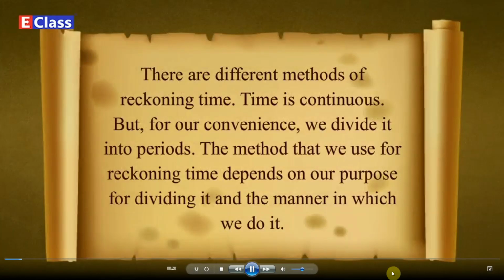There are different methods of reckoning time. Time is continuous, but for our convenience, we divide it into periods. The method that we use for reckoning time depends on our purpose for dividing it.